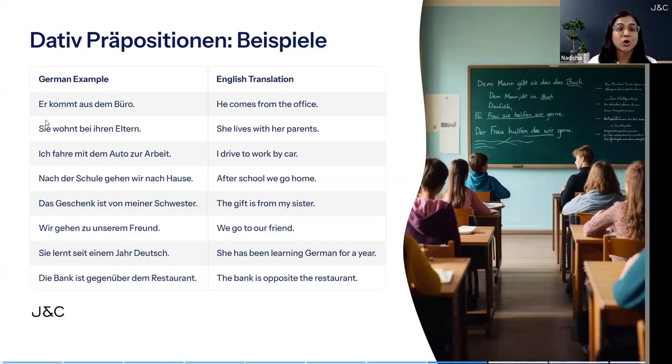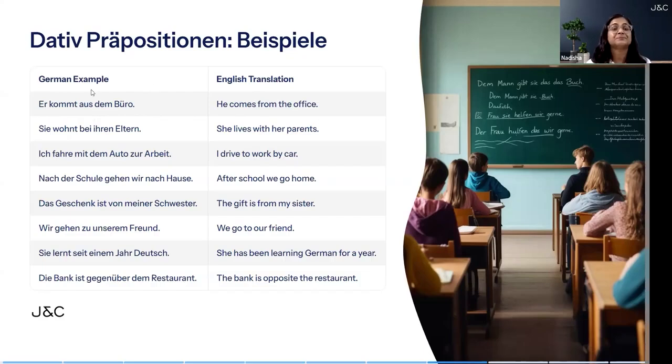First one is "Er kommt aus dem Büro." Okay, it is das Büro, and aus is a dative preposition here, so it is making the noun next to it dative. So das becomes dem in dative. Okay, das Büro will become dem Büro. Er kommt aus dem Büro. He comes from the office.